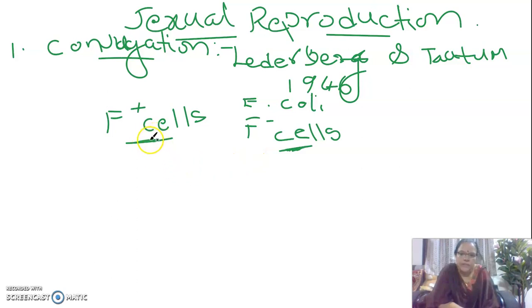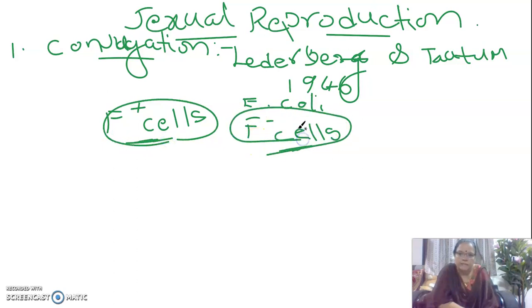And the F positive cells are also called the donor cells, and the F minus cells are called the recipient cells. Donor cells.